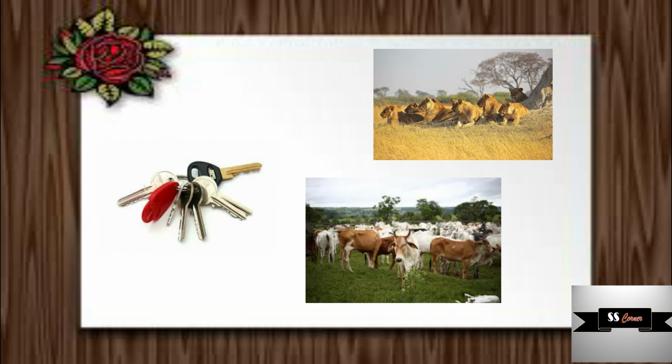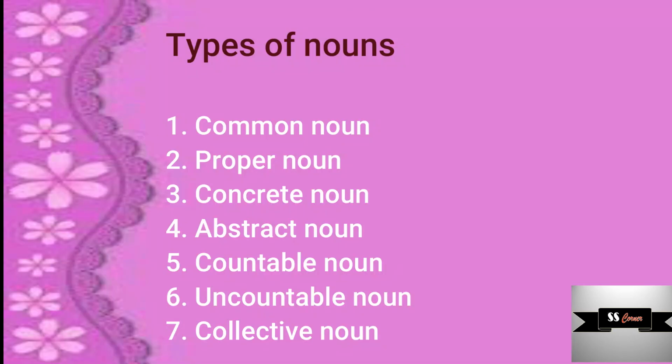So here we come to an end of the discussion of 7 different types of nouns. Now let's quickly summarize the things that we have learned today. First of all, in this video we learned what are nouns. Nouns are the words which denote the name of a person, place, animal, thing or idea. Then we learned about 7 different kinds of nouns. They are common nouns, proper nouns, concrete nouns, abstract nouns, countable nouns, uncountable nouns and collective nouns.